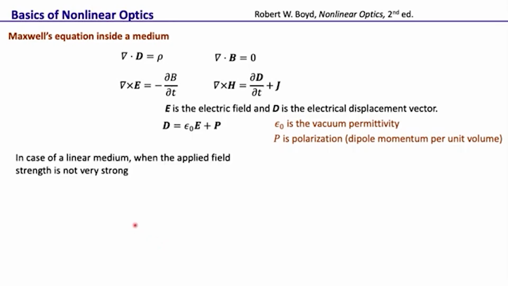But when there is a linear medium, a linear medium is essentially defined by the fact that when the applied field strength is not very strong, every medium just behaves as a linear medium.